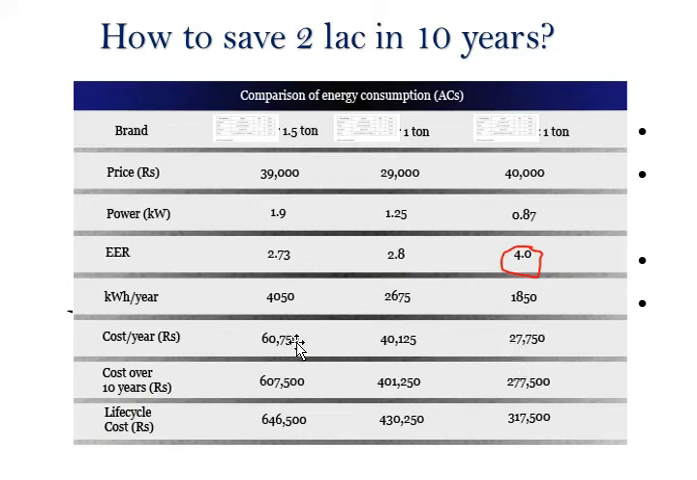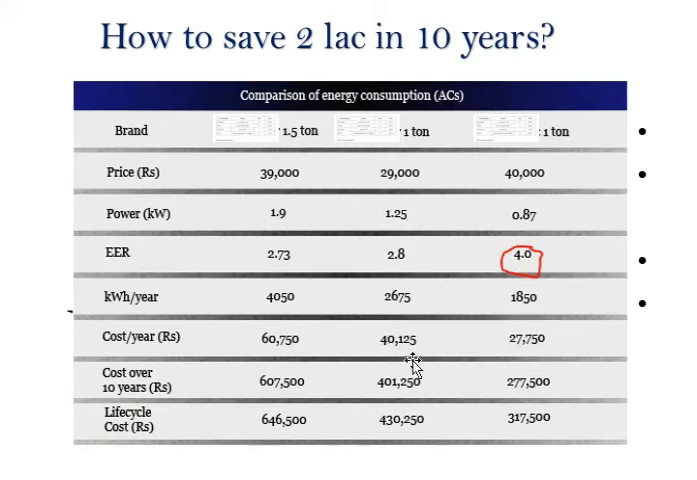So the cost in 1 year, you can see the cost of energy billing will be 40,125 for this one, and this model will be consuming 27,750. So if you compare in the first year, this was 11,000 cheaper than this model. If you compare the billing of the first year, this is consuming almost 12 to 13,000 more compared to this one. This is 27, this is almost 40.